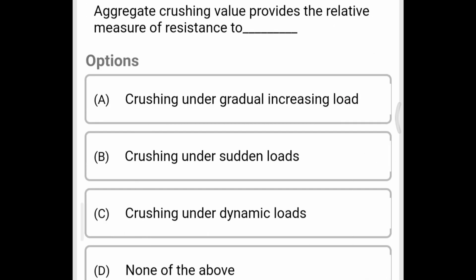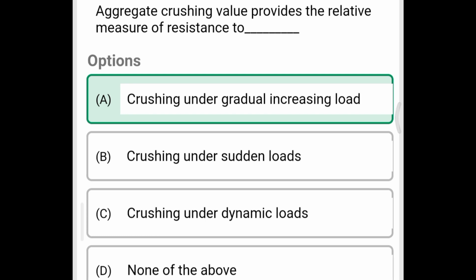Next question, aggregate crushing value provides the relative measures of resistance to option A crushing under gradual increasing load, option B crushing under sudden loads, option C crushing under dynamic loads, option D none of the above. The correct answer is option A, crushing under gradual increasing load.